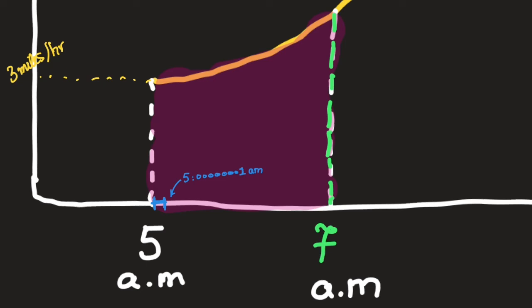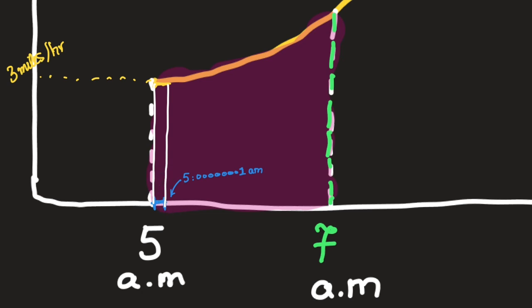For example, over this tiny time interval, your velocity will be almost constantly equal to the velocity at 5. Thus, by our previous discussion, we see that your total displacement during this tiny time interval is going to be approximately equal to the area of this rectangle here.